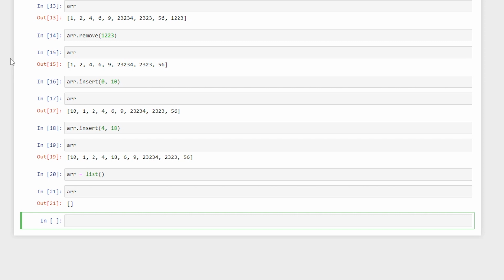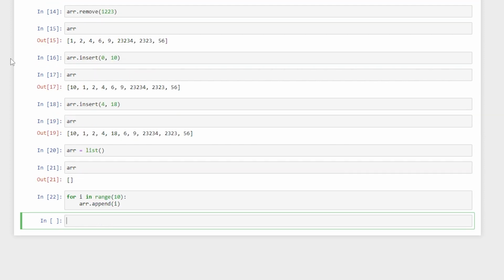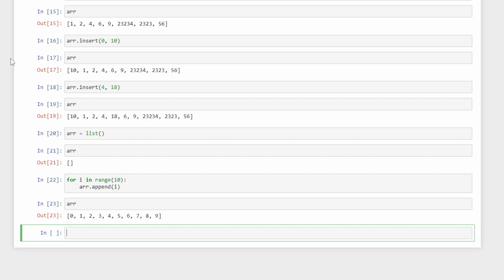So if I want to add sequential elements, I can say for i in the range of 10, I want to add the elements to that array. So I'll say array.append followed by i. And now if I check the array, I get a sequential array. So it has stopped at 9, even though I have given a specific range of 10, because it has started from 0. So whenever you reach 9, it is going to break the loop.